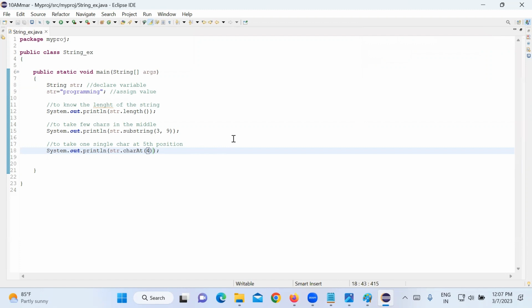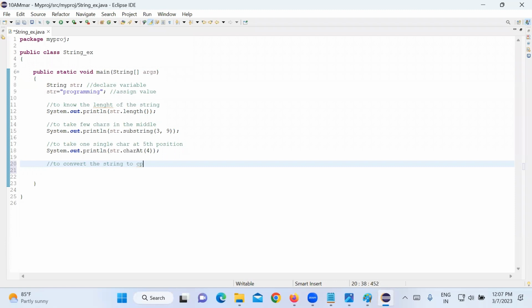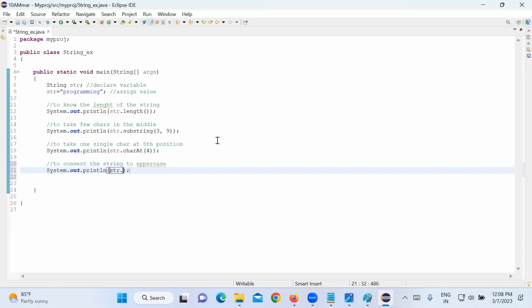Next, how to convert all these characters into capital letters? To convert the string to uppercase, I write str dot toUpperCase. Okay.